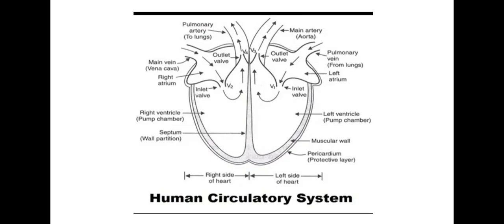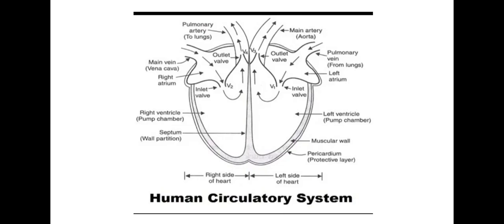So when the muscles of all the four chambers of the heart are relaxed, the pulmonary vein brings the oxygenated blood, that is oxygen rich blood, from the lungs into the left atrium of the heart. Fine. This is the first step: oxygenated blood enters the left atrium through the pulmonary vein.